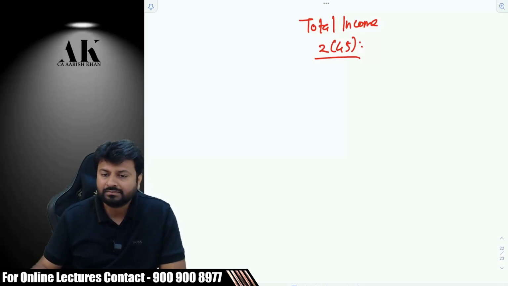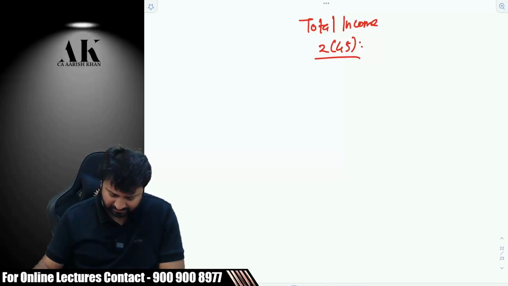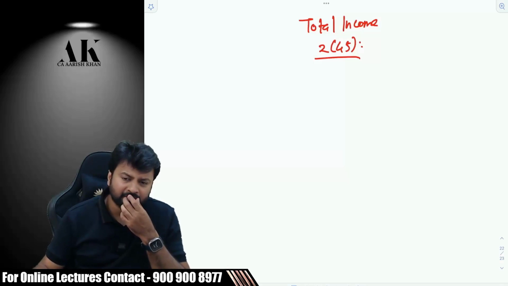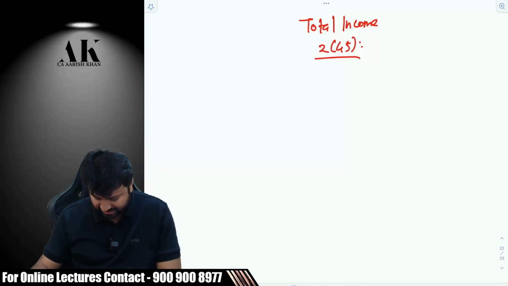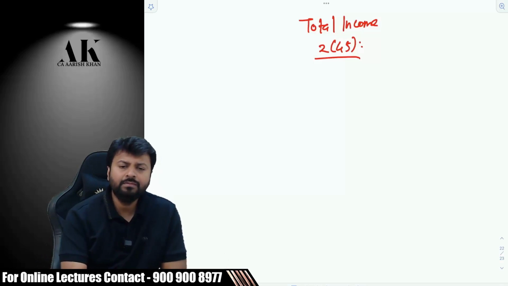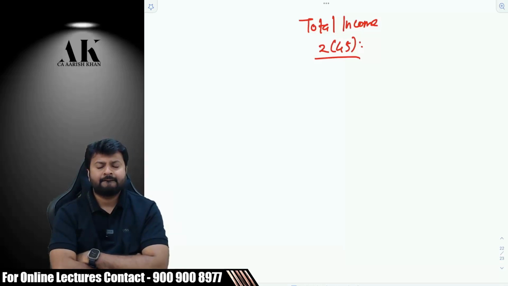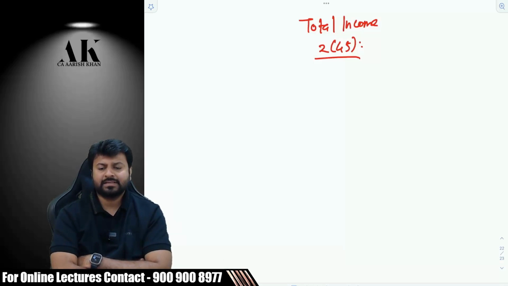What is total income? Palani has said that all incomes under the 5 heads are total income. Okay, fine, but that is not a complete answer, Palani. Anything else? Anything better than this? Gross total income excluding the deductions under chapter 6A.